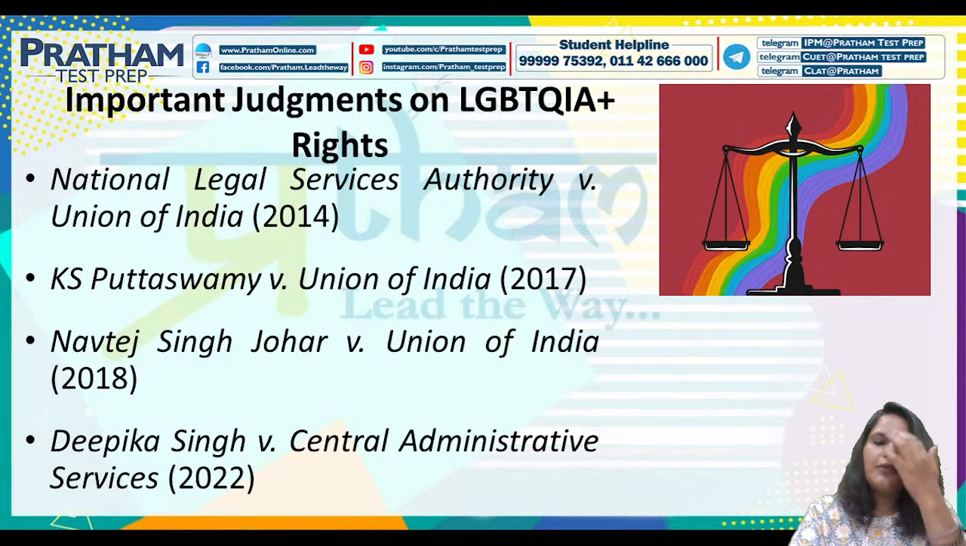There is another case that we'll be discussing before we get into what exactly the judgment talks about. That case is Deepika Singh versus Central Administrative Tribunal. In this case, the Supreme Court expanded the definition of a family and observed that familial relationships may also include unmarried partnerships or queer relationships, and these atypical families should enjoy equal protection and benefits under the law.